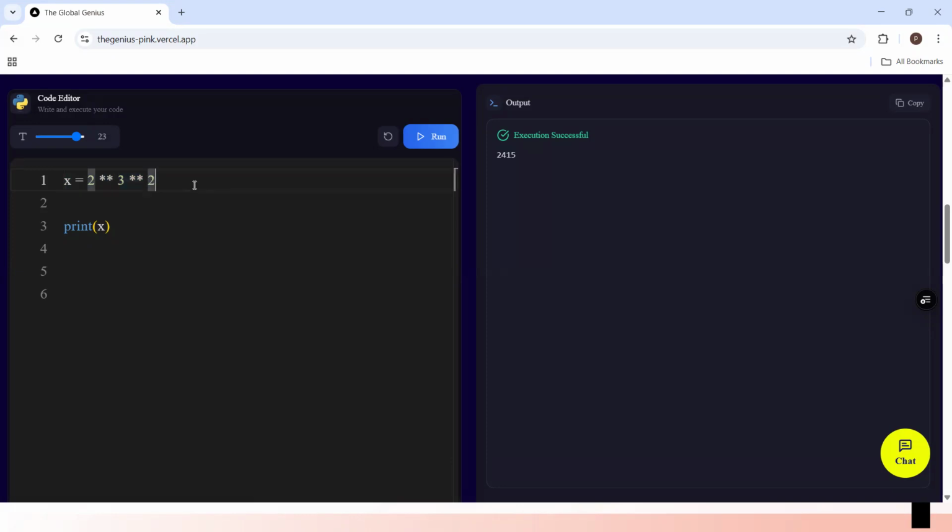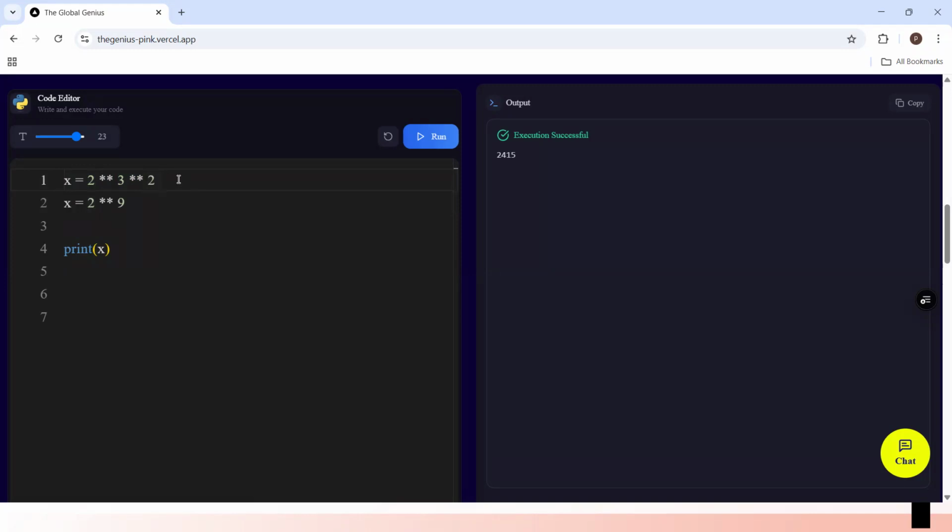Whatever we get, the next thing will not be x is equal to 2 exponential 3. 3 raised to power 2 is what? 9. So 2 raised to power 9 would be what? I think 512 or something like that. You see how this thing was evaluated first.